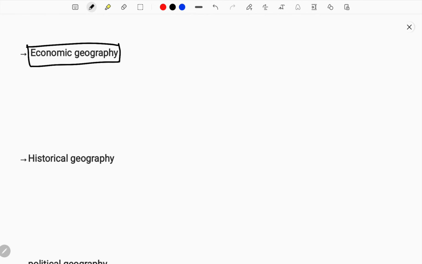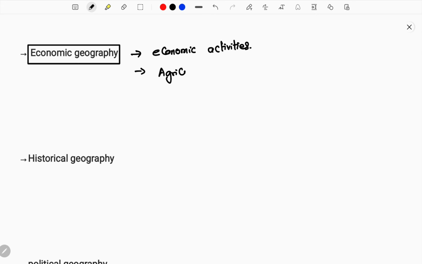The next most important point, we're going to learn the concept called economic geography. Economic geography means different types of economic activities depend on the geography, isn't it? As I said earlier, geographical features, like how fisheries are mostly present in coastal regions. Here there are different types of economic activities, particularly agriculture and also industry.